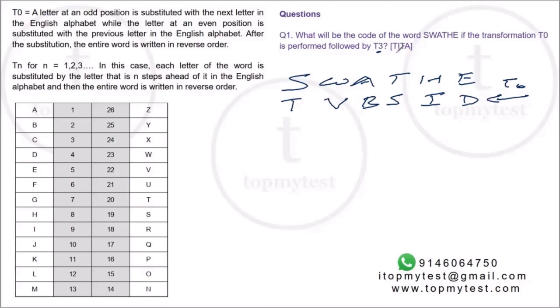Now for T3, you'll have to increase by 3, so D will become 4 plus 3, 7. So G, I will become L, S three after that will be V, B will become E, V will become Y, and T will become W. And you'll read it from the other end. So W, Y, E, V, L, G. Right? This will be your correct answer.